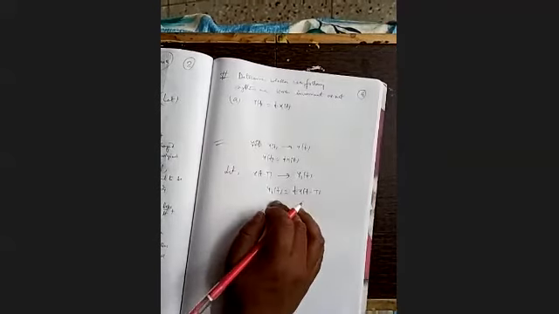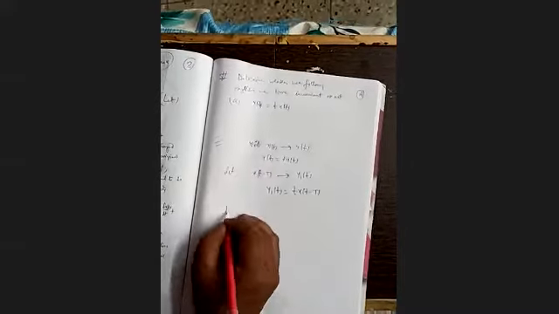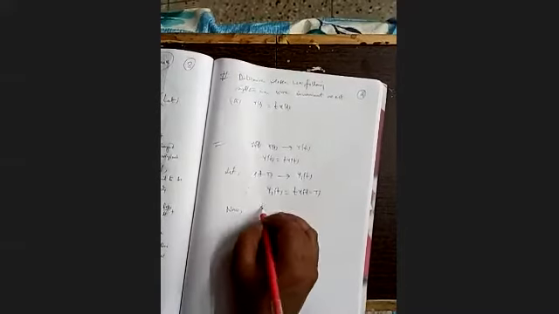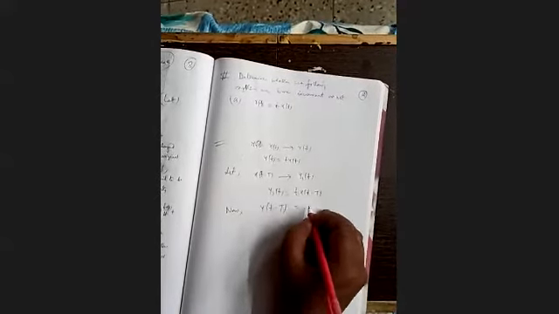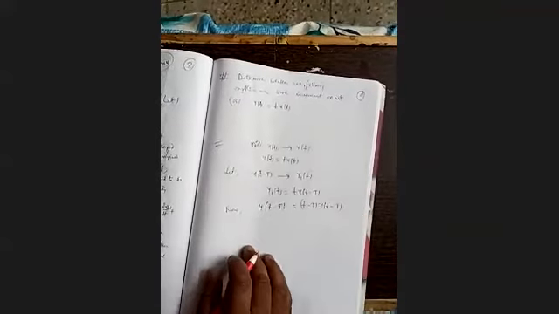Note that now what is y(t minus capital T)? It is (t minus capital T) into x(t minus capital T).